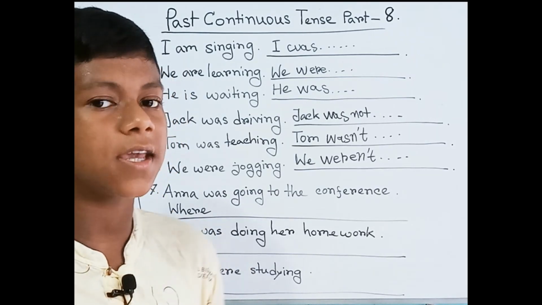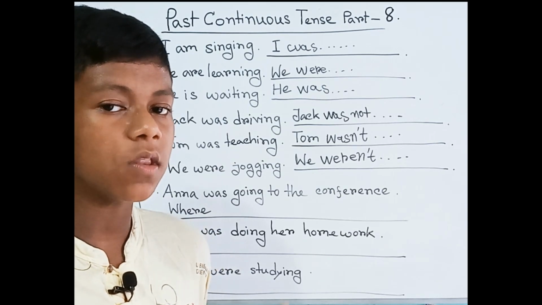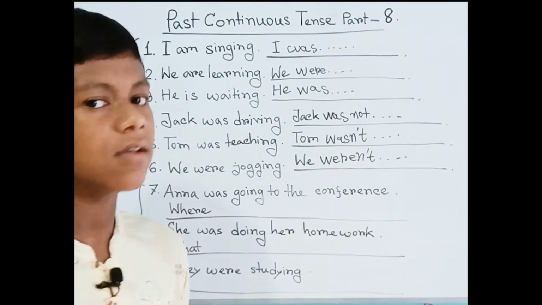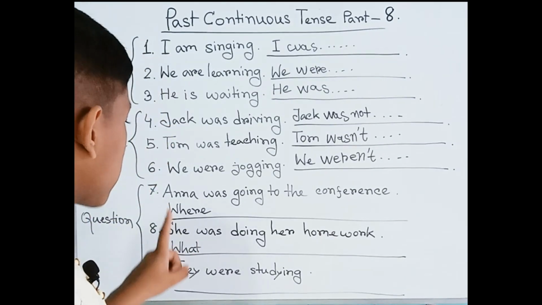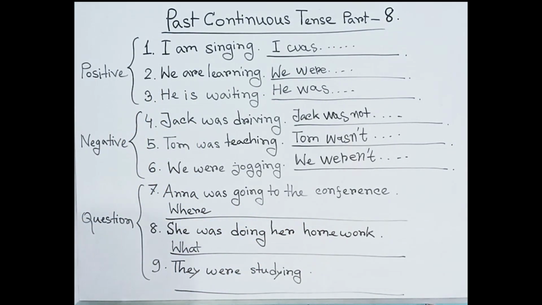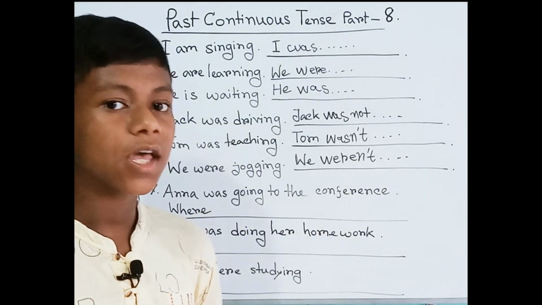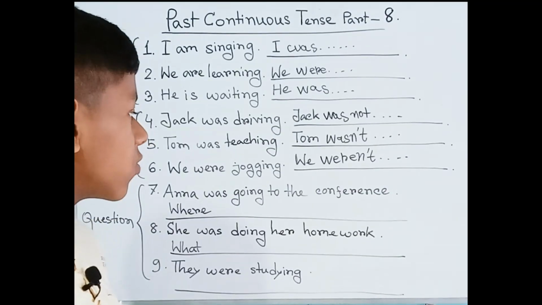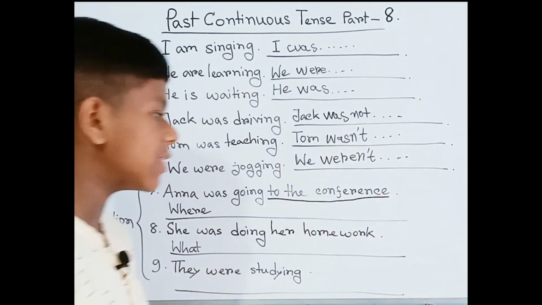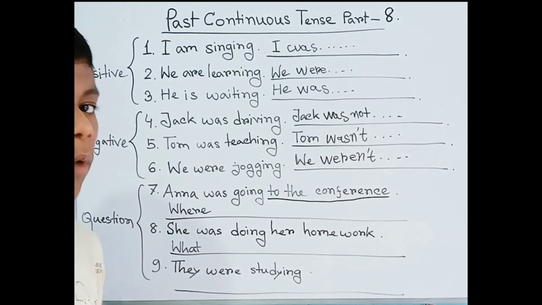Now we are learning the positive form of question, so we can just transform it. Two sentences are in the WH question. Anna was going to the conference. Here, which WH question is used? Where. Because to the conference indicates the place. That's why we have used where.